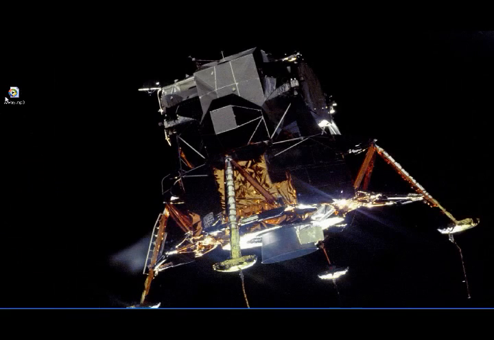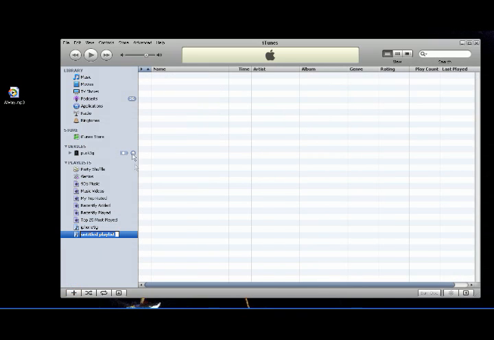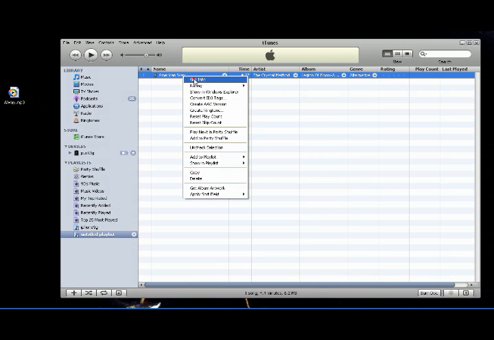In order to create iPhone ringtones out of any MP3 using iTunes alone, just add a new playlist and drag and drop the MP3 to that list. Now, the file has to be under 30 seconds in order to be a ringtone.